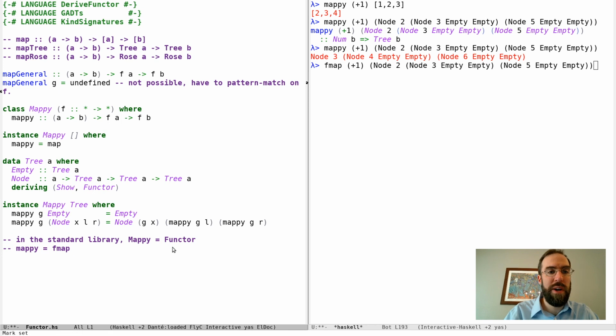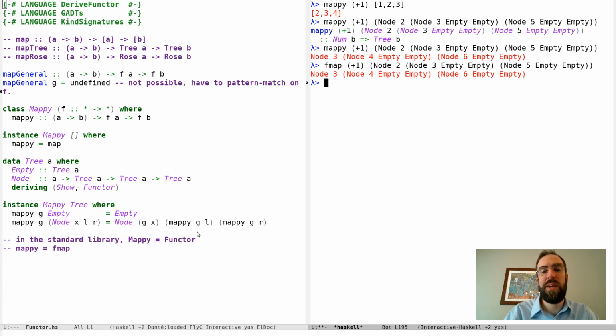The DeriveFunctor extension here. But once we enable that, GHC will happily generate an instance of Functor for us for this tree. And so now, when I reload it, I should be able to call fmap +1 on this tree, and I get the same thing. It does the same thing as our mappy function that we wrote ourselves.